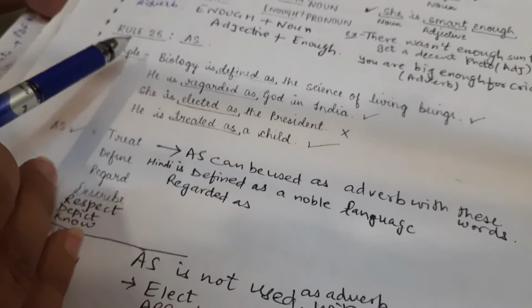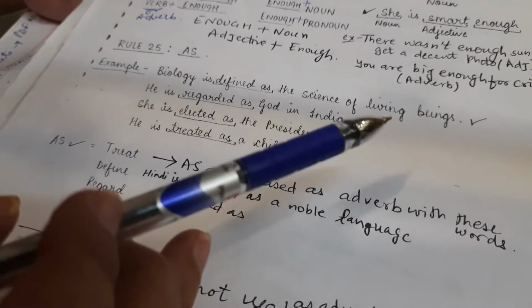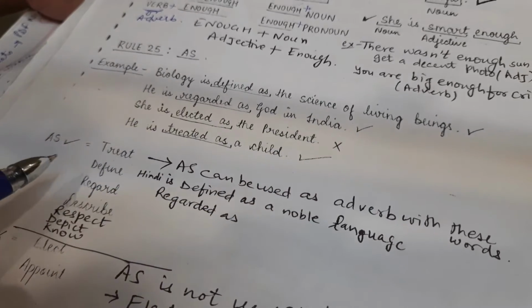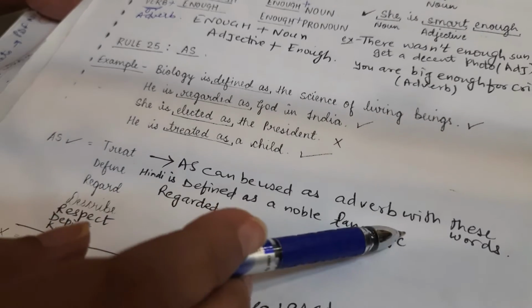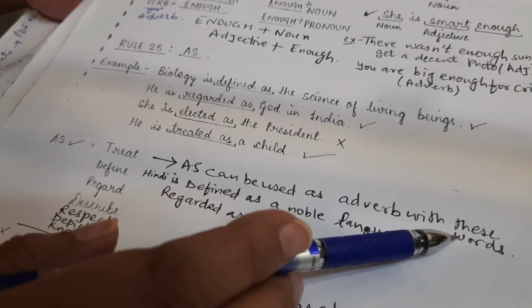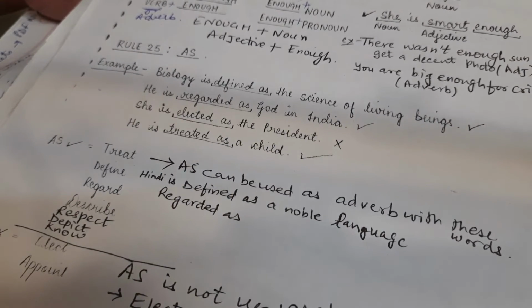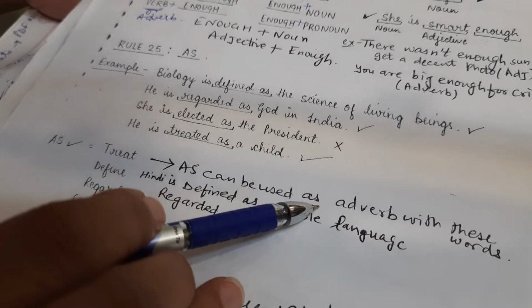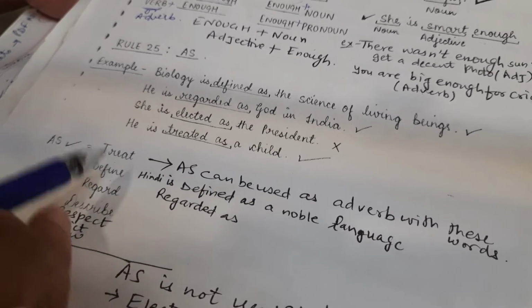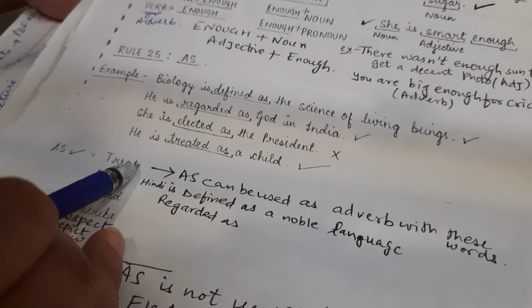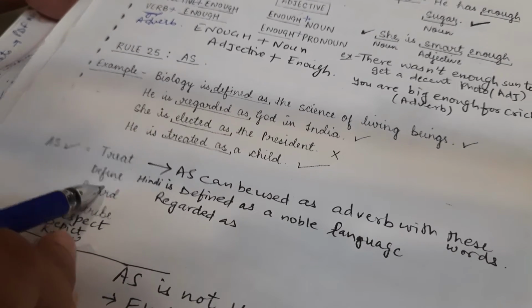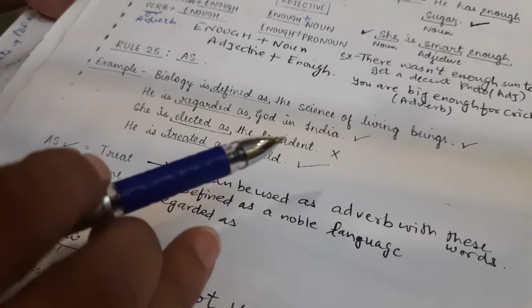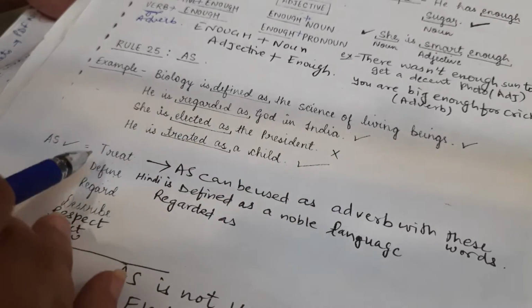The next rule says about as. As को हम कहाँ use करेंगे? As कुछ verbs के साथ as can be used as adverb with these words. बहुत सारी words के साथ as an adverb use होता है. For example, define, treat. ये words, please note down these words. These are the words जिनके साथ हम as can be used as an adverb.